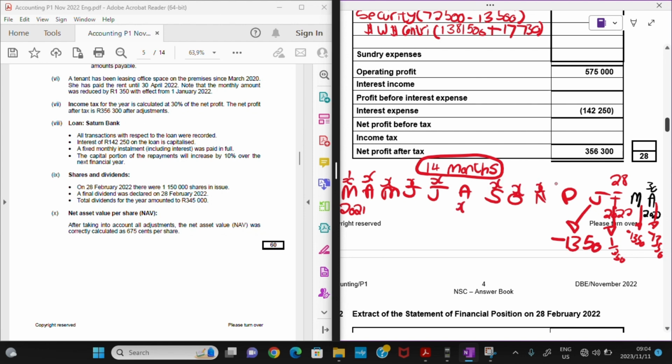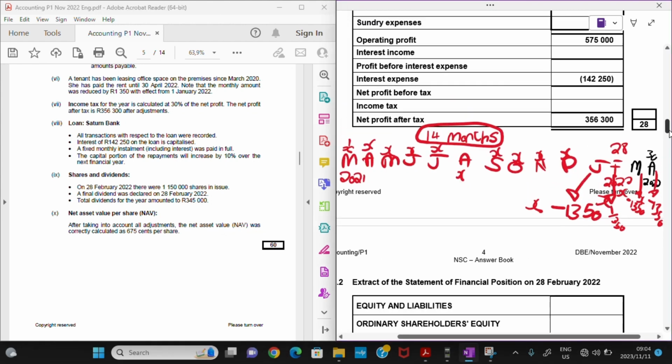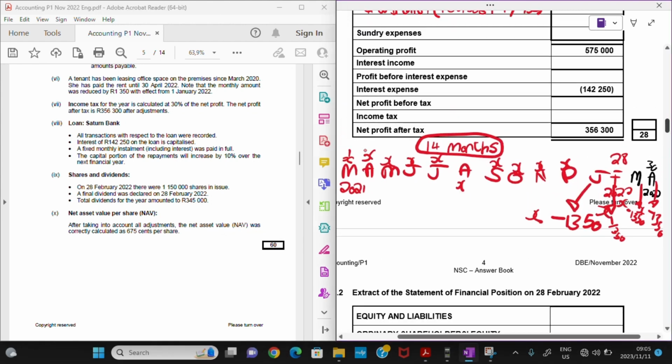And then from January now, we were receiving an X amount of rent minus 1,350. So that's what it's going to be from now on, from January. X minus 1,350, right? Okay, so let's see. As I said, we are going to take a mathematical approach. So to calculate this X amount, we are going to add all these values of X.